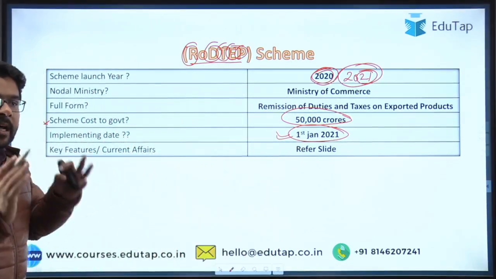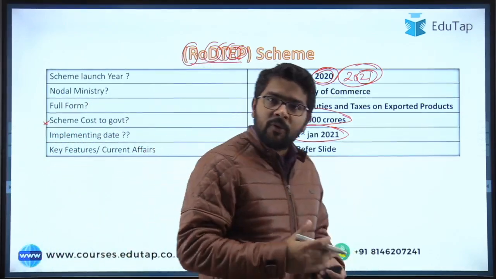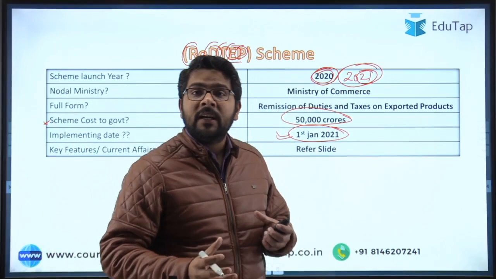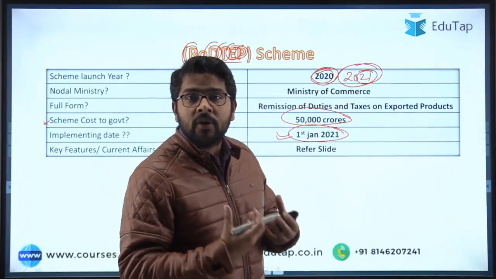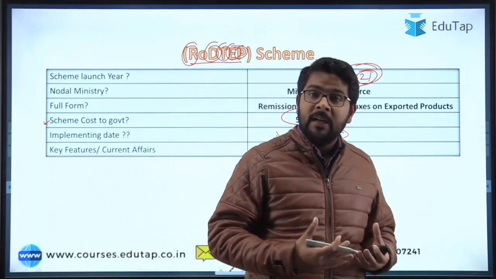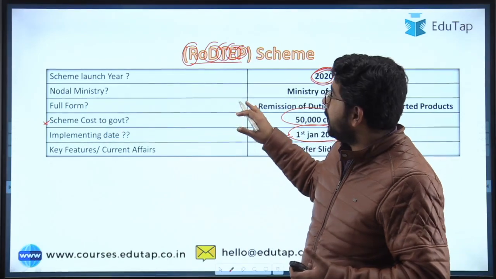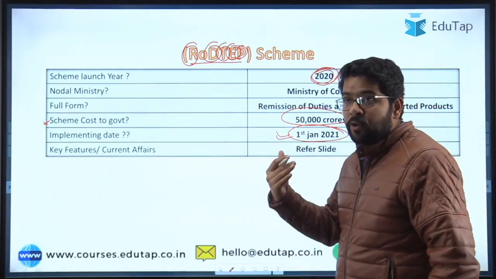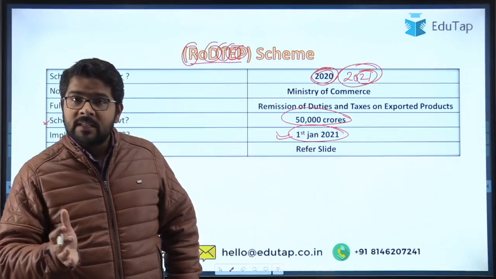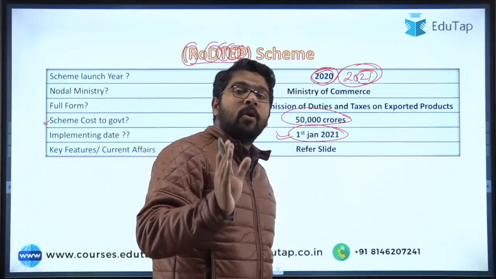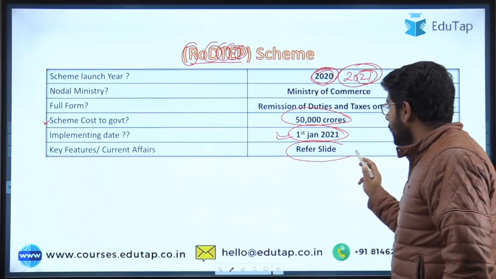Then guys, they can ask a question on any of the key features, like they can ask if this scheme is WTO compliant, or what are the benefits that this scheme leads to, like the extension of insurance coverage for the exporters. So yeah, that is one of the features. This scheme includes the automation of filing of these duties, or input tax credits will be provided through the automatic route. It leads to the avoidance of double taxation. So all those are important key features of this particular scheme. That's why I have mentioned here, refer to the slide.